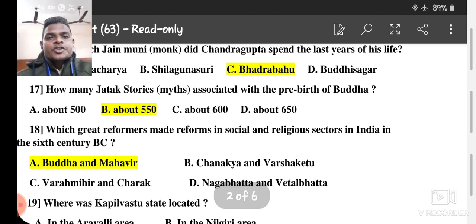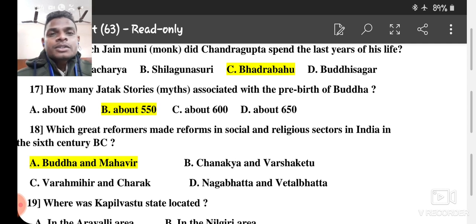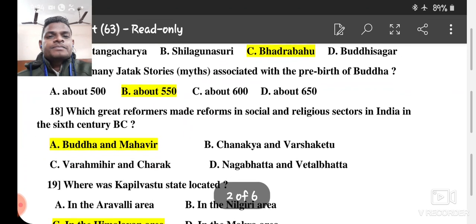Number 17. How many Jatak stories, myths associated with the pre-birth of Buddha? Different stories, tales, Dantakatha in Gujarati it says that. So about 550 Jatak stories that associate with the pre-birth of Gautam Buddha.